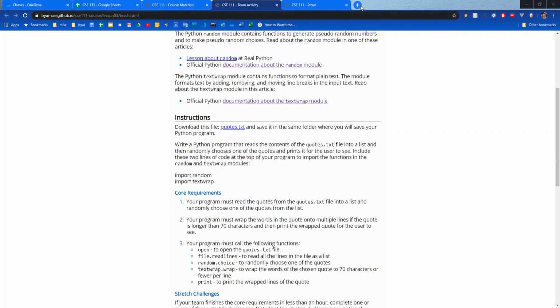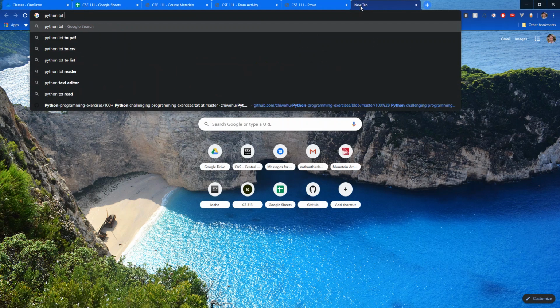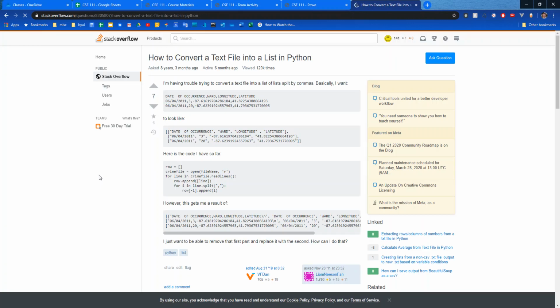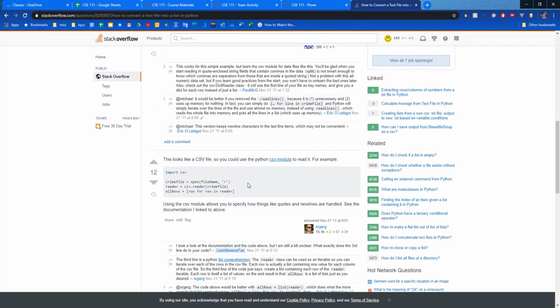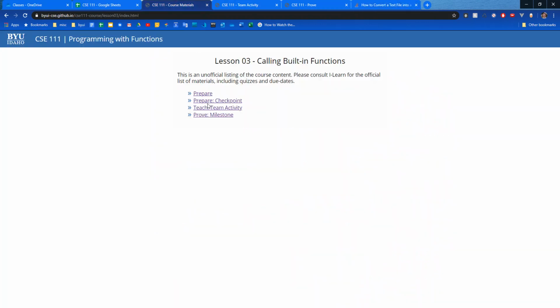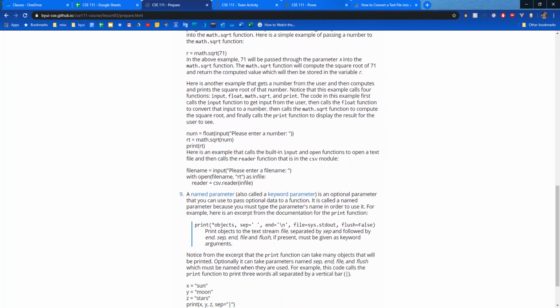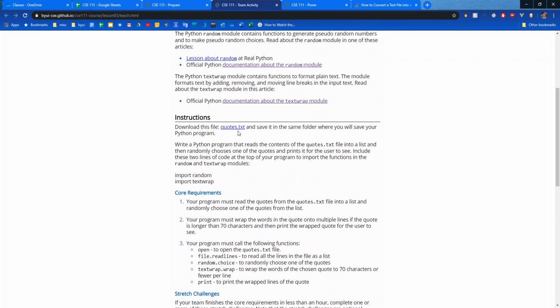If I was going to do this, I would probably Google something like this: Python txt file to list. How to convert a text file into a list in Python. Look at that. So I would probably Google something similar to this. Now, you definitely don't have to use line split, but there are some things that might be helpful. Your reading this week, all this prepare stuff will definitely be helpful. Going back in here, and then choose a random quote from that list.